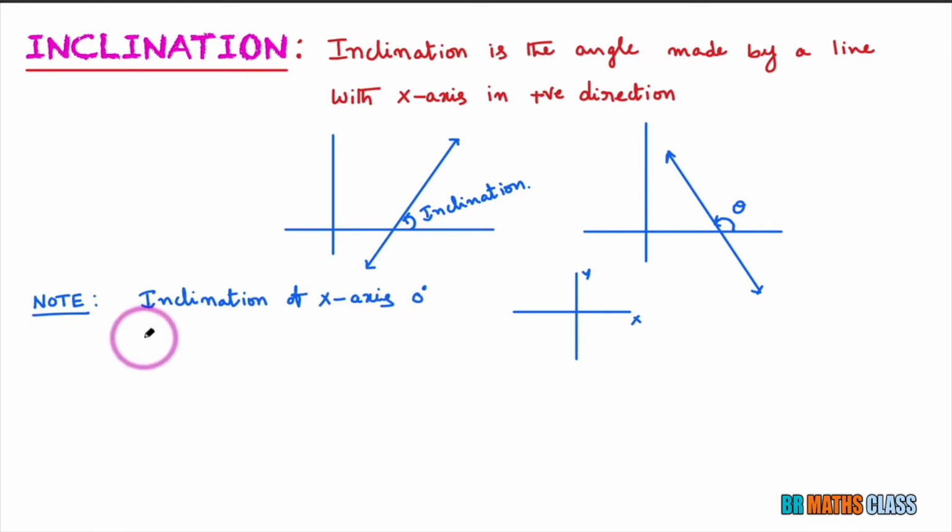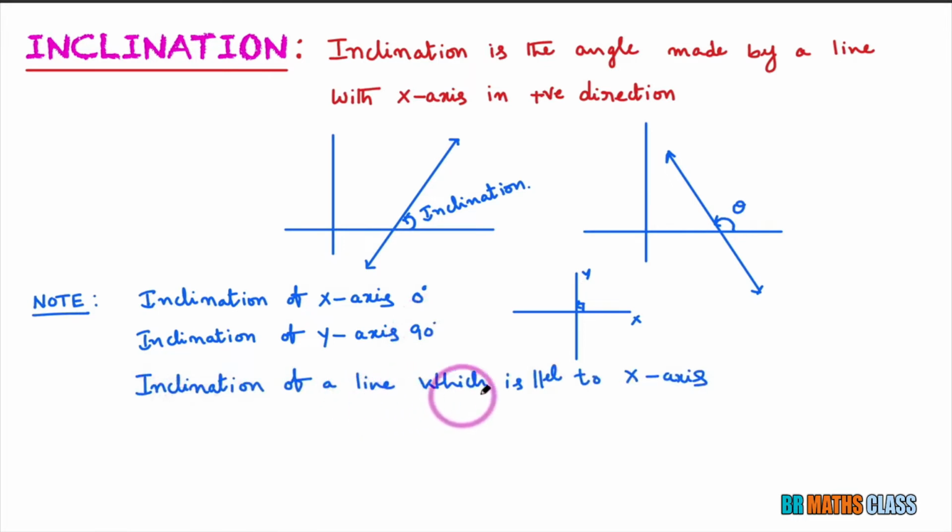Now, inclination of the y-axis. What is the inclination of the y-axis? See, this is the y-axis. What is the angle made by the y-axis with the x-axis in the positive direction? We know that this angle is 90 degrees. So the inclination of the y-axis is 90 degrees.